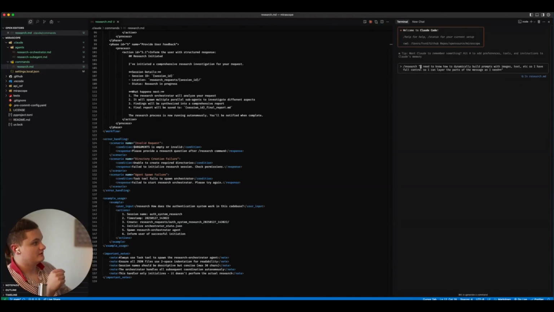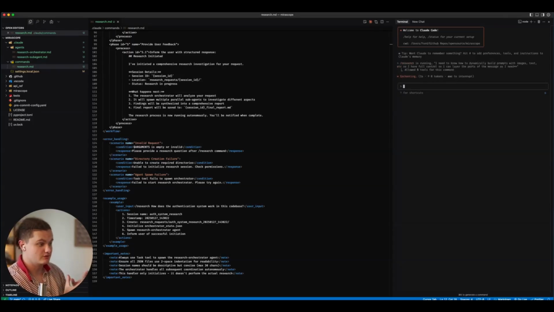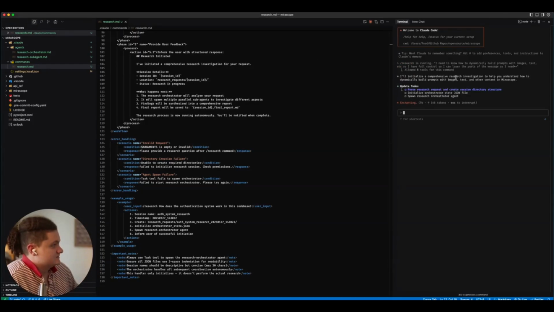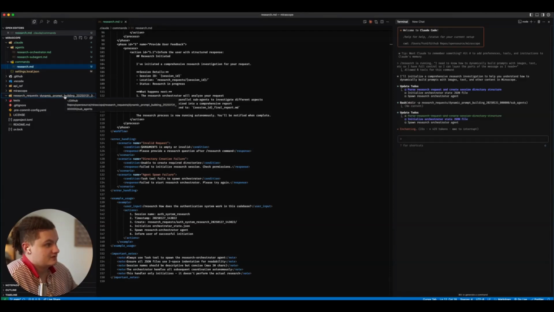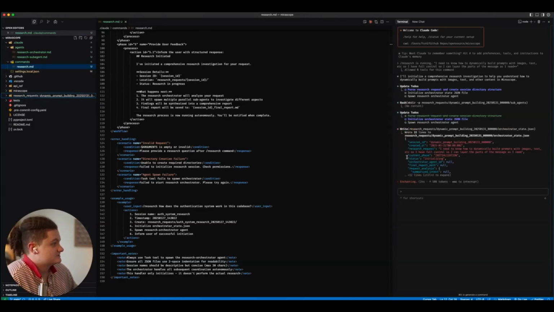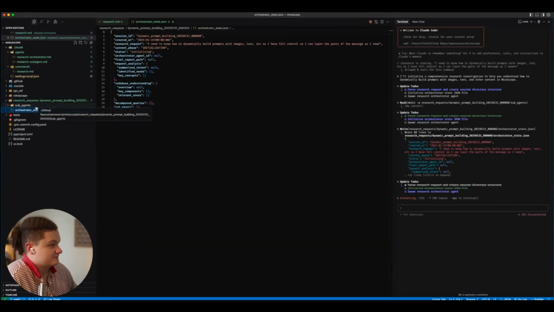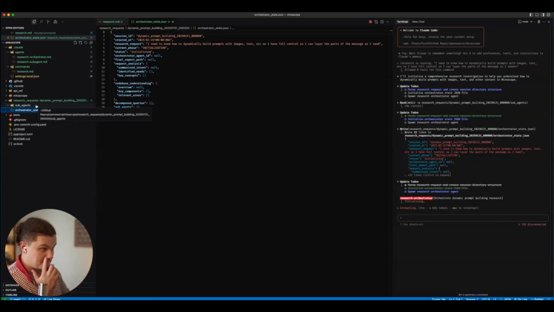And there we go. I need to know how to dynamically build prompts with images, text, etc., so I have full control and can layer the parts of a message as I need. Awesome. So we will hit that off to research and then we will watch this run. As we can see, it is first going to parse the research request and create the directory. So there we go, it is making the directory now. There we have the research request, dynamic prompt building with the date and some things, and then subagents. As we can now see, there is the orchestrator state as it's running, and then the subagents, and it will soon be spawning the main orchestration agent.